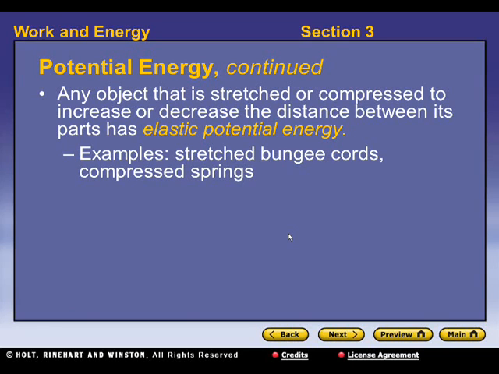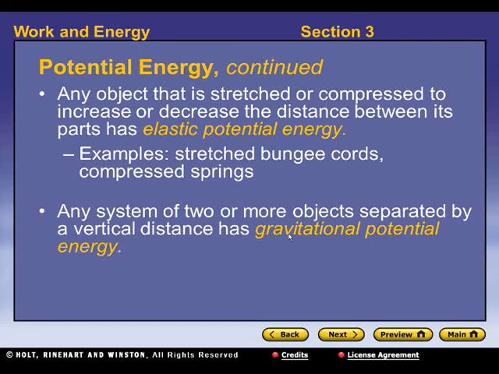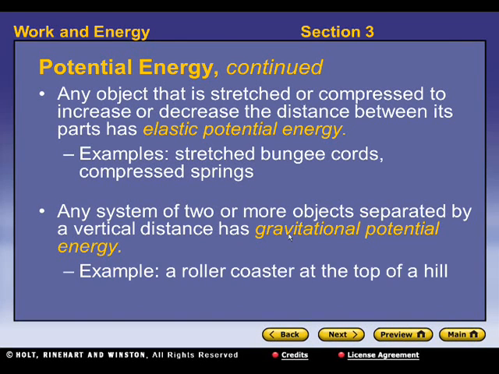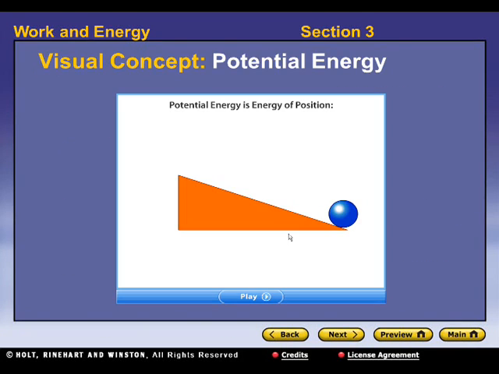So for example, there's a stretched bungee cord or compressed springs there. Any system of two or more objects separated by a vertical distance also has gravitational potential energy. So lifting something up to a certain height, if you let go of it, it has the potential to use energy, which it does in falling. So a roller coaster at the top of a hill, as it moves down that hill, is gaining speed, which is energy. So let's listen to this visual concept here on energy, potential energy.